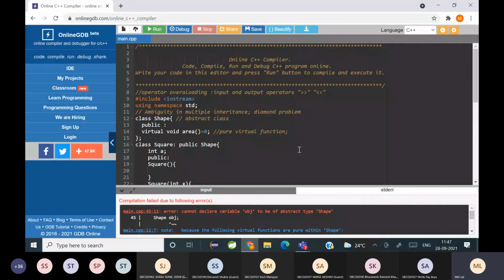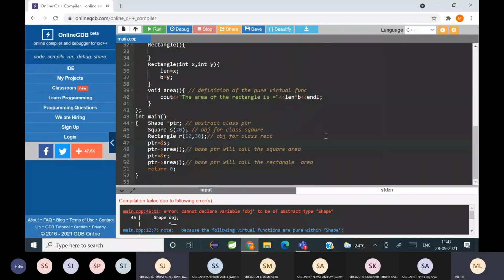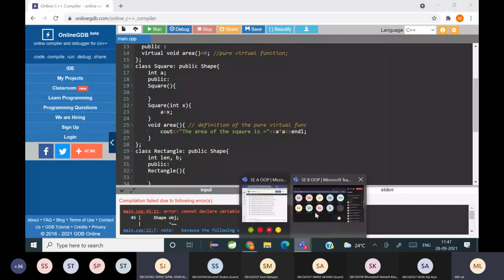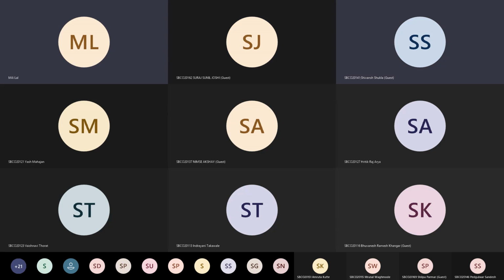You can use the scope resolution operator, you can use base pointers, and what is the use of virtual function. And we also saw what is a pure virtual function and an abstract class. So far, is it clear? Yes, it is clear. What about others? Clear, ma'am.